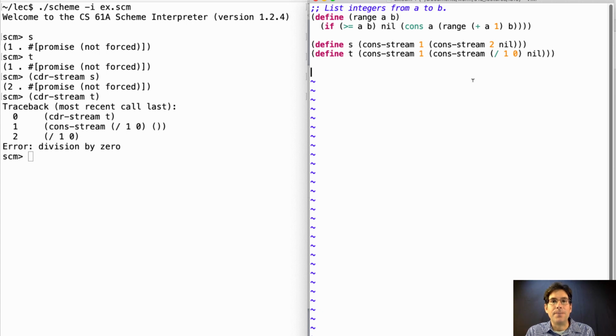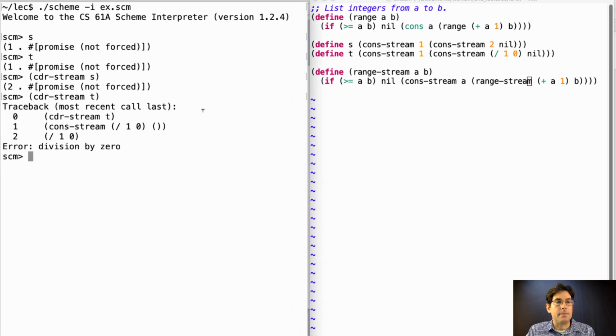So instead of a range, I could build a range-stream, which gives me a stream of values from a to b. All this code is the same. If a is greater than or equal to b, then it's an empty list, which is the same as an empty stream. Otherwise, I'm going to cons-stream a to range-stream (a plus 1) b, and let's see what the difference is.